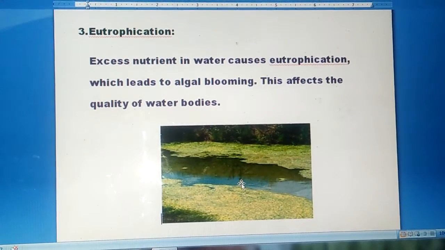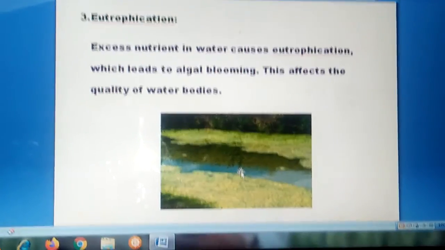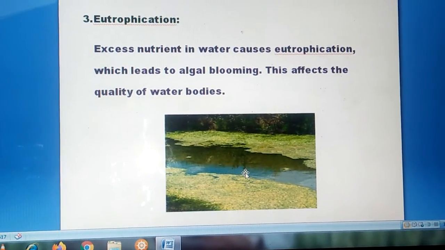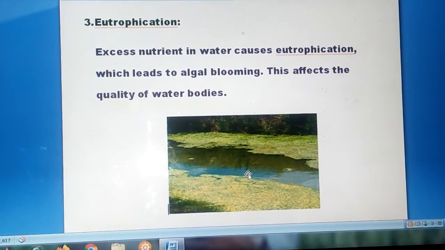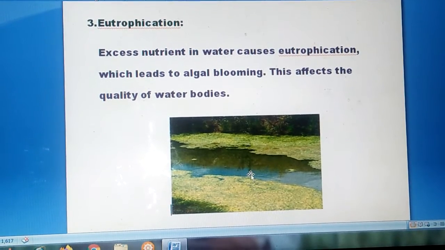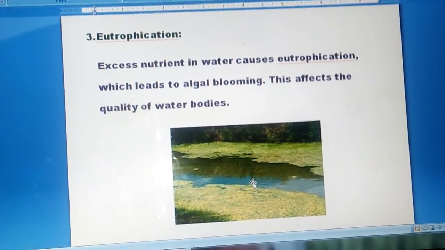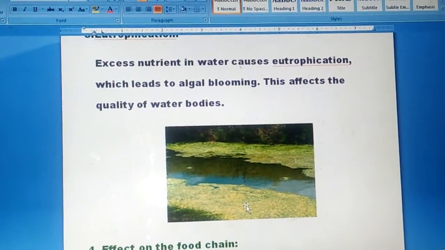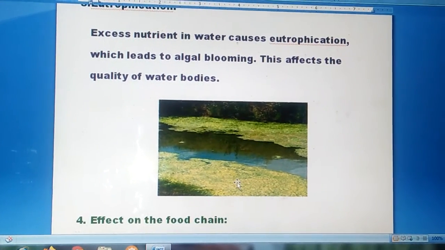What is algal blooming? See the picture. In the water bodies, the surface will be fully covered by water plants. Because of the excess nutrients in the water, the plants overgrow. This will cover the whole water body. As a result, the dissolved oxygen content in the water decreases. So it will totally affect the aquatic life. This coverage is what we call algal blooming.